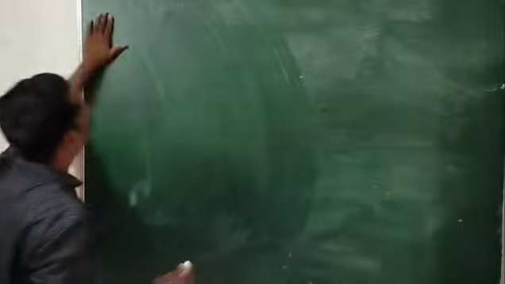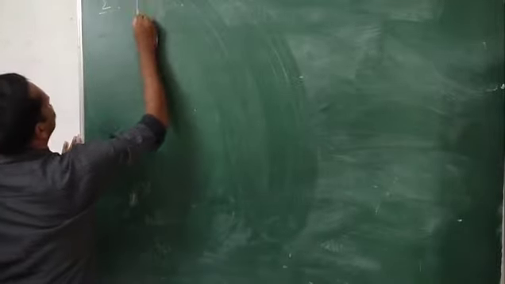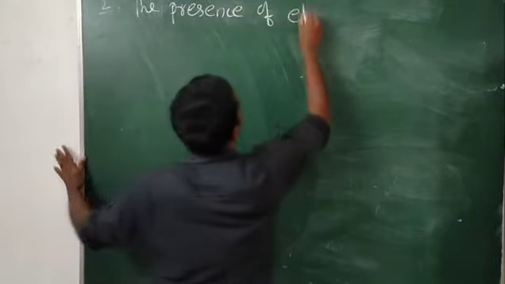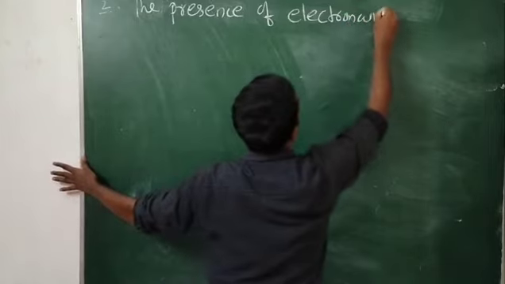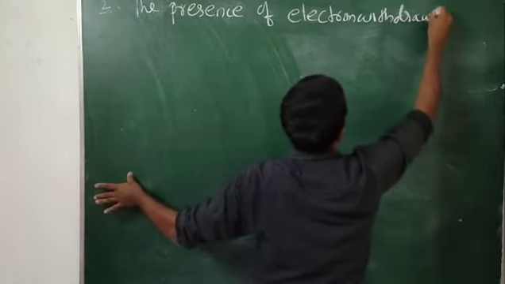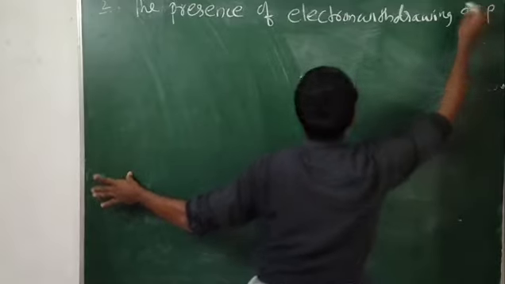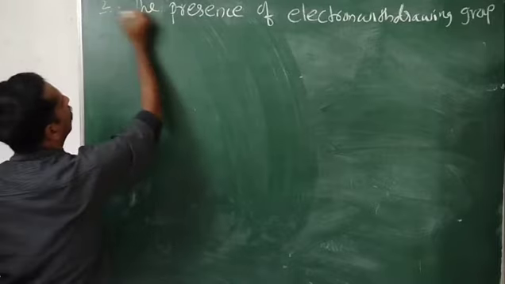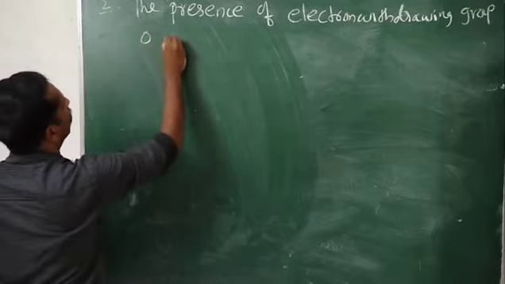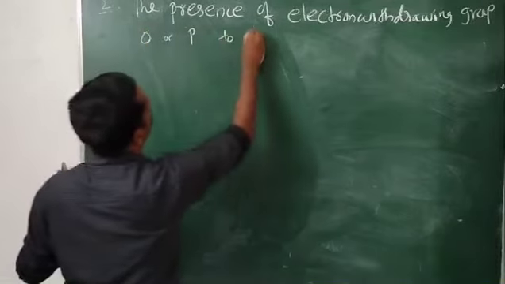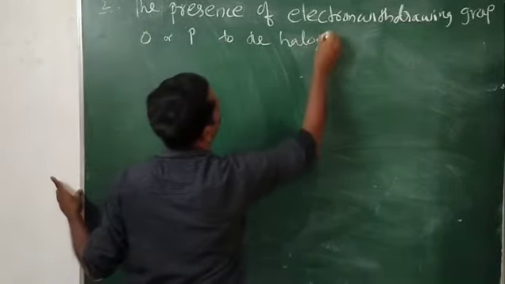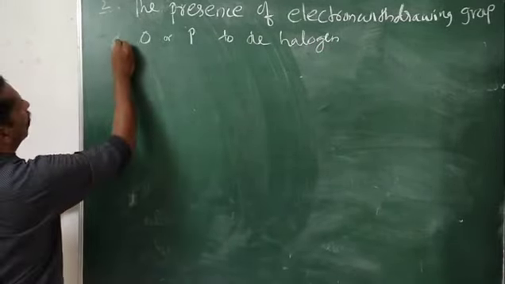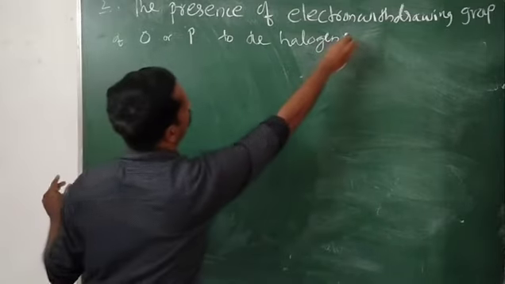Second possibility, the presence of electron withdrawing group on the ring, ortho or para to the halogen. Okay, the presence of electron withdrawing group at ortho or para position to the halogen in the ring.